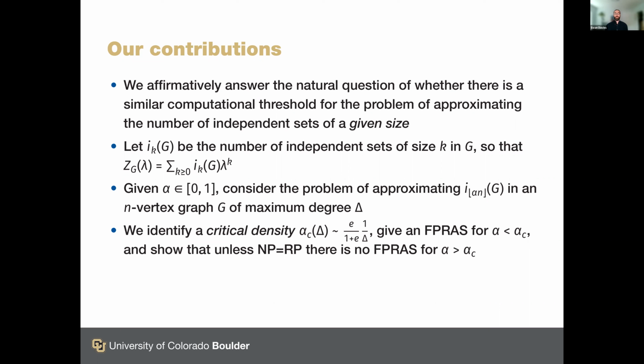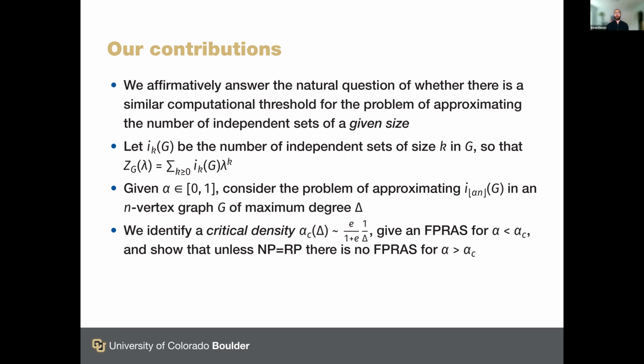And given a density parameter alpha, we considered the problem of approximating the number of independent sets of size alpha n in an n-vertex graph G with a maximum degree delta. And we have to do a little bit of rounding there to make sure that alpha n is an integer, but that doesn't affect the analysis in any way. So a little bit like on the previous slide, we identify a critical density, which is asymptotic to e over 1 plus e times 1 over delta, as delta tends to infinity.